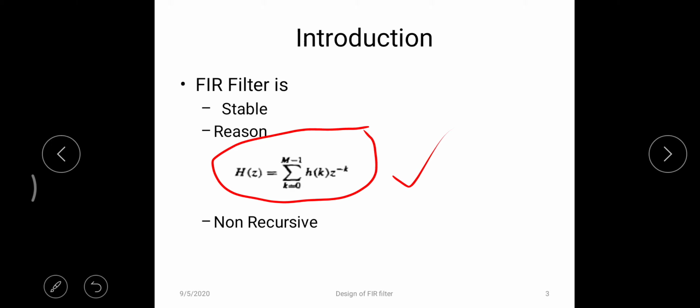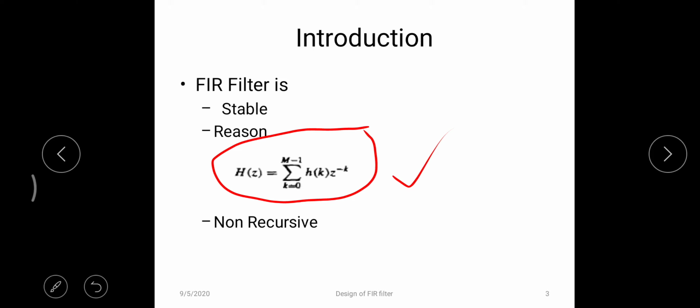For that, first we will take the generalized transfer function for any FIR. So the transfer function is given as H of z is equal to summation k is equal to 0 to capital M minus 1 h of k z to the power of minus k. The stability of any discrete time system is defined by the location of poles and zeros. If poles are located inside the unit circle, then the system is said to be stable. If any pole lies outside the unit circle in the z plane, then the system is unstable.